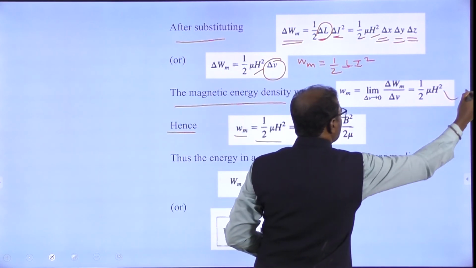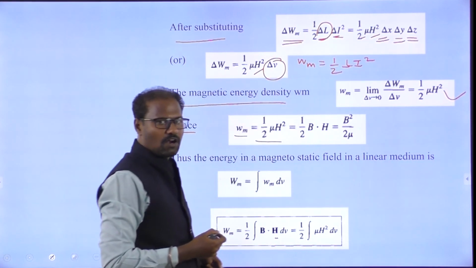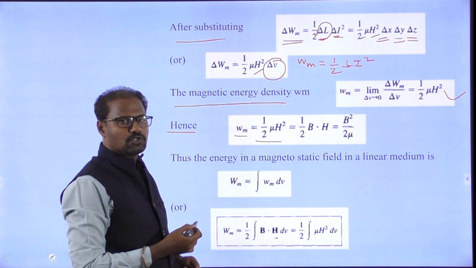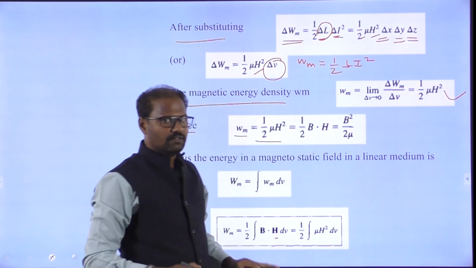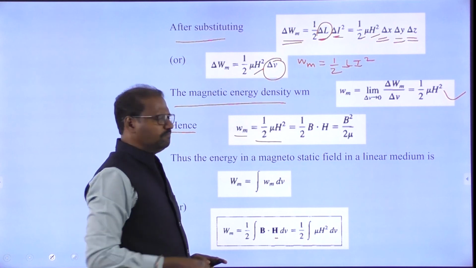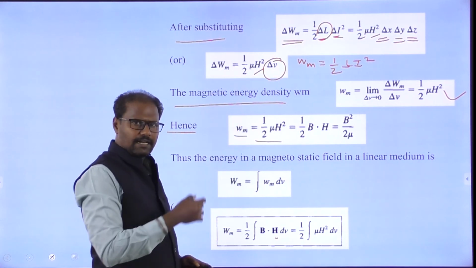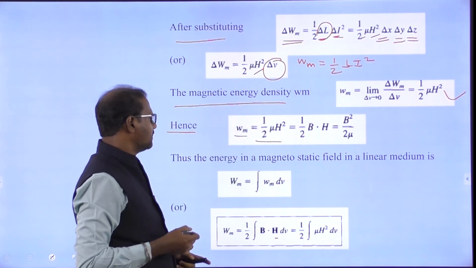This is the energy level stored in the magnetic field in the differential volume. In the volume, what is the energy level stored? What is the magnetic energy stored in the volume? 1 by 2 mu h squared. This is over. Anyway, we are going to analyze in some other manner.